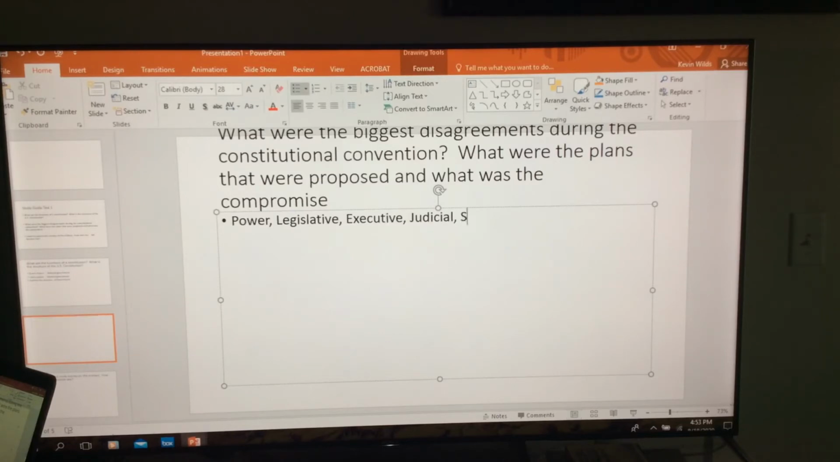And the last thing is the issue of slavery. How is slavery going to be treated? So we look at it through each plan. Okay? So now we talk about the plans. You have the Virginia plan.